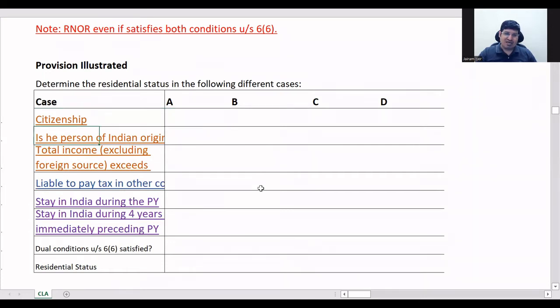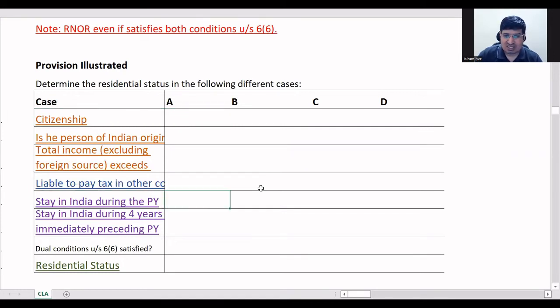And here, dual conditions as per section 6(6) are nothing but your additional conditions. Whether they are satisfied or not, they have directly given us if he has fulfilled those 2 conditions or not. And here in the end, we have to compute the residential status. Okay, so let us see here.